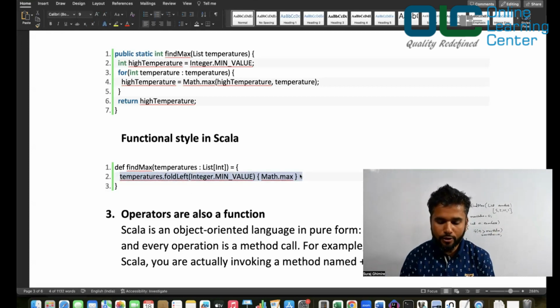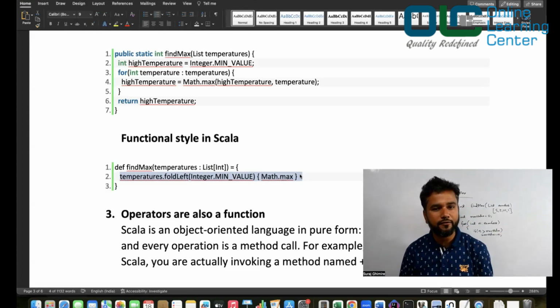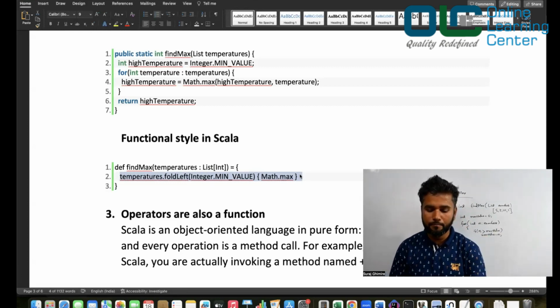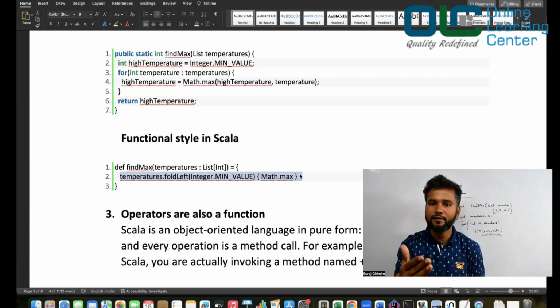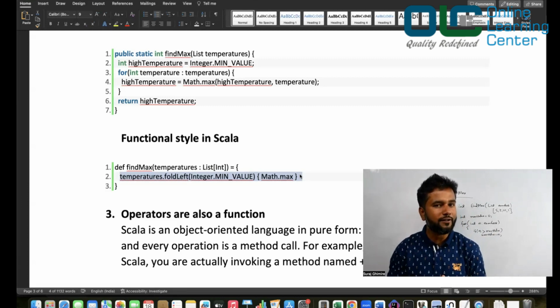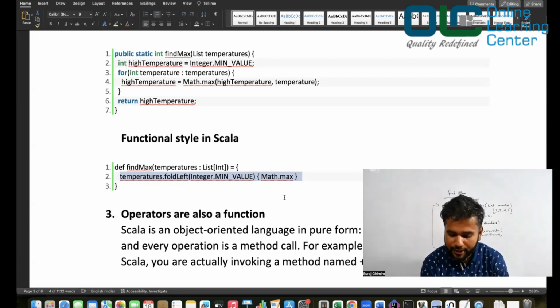You're done. You don't have to worry about creating a temporary variable. You don't have to worry about looping through the whole loop, right? Many times when we are looping through, we forget the boundary condition and it does not go till the end. That's a common problem we have already faced, right? So when you are doing it in a functional approach, it's only one line of code. It's so compact, right? So that's how it is.